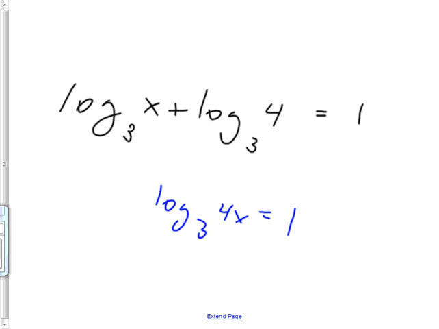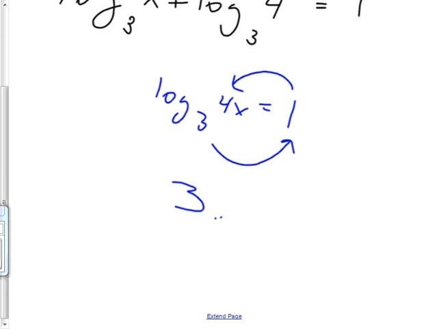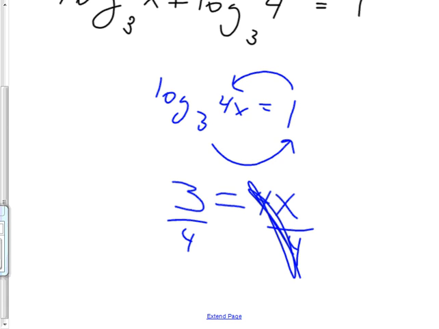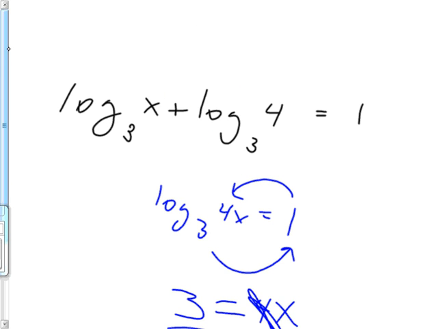That part should have been easy. A lot of people get stuck right there. All I got to do is rewrite. Anytime you get stuck, look to see if it's possible to rewrite. 3 to the 1 equals 4x. 3 to the 1 is really 3 equals 4x. So then divide by 4 on both sides. X equals 3/4. Double checking it, I stick it back in and see, is there any chance that will crash something? Nope, it's okay to have a 3/4 there.